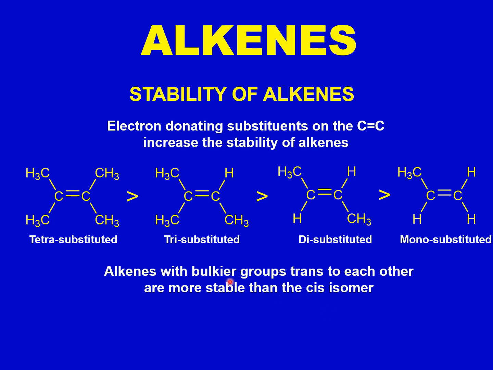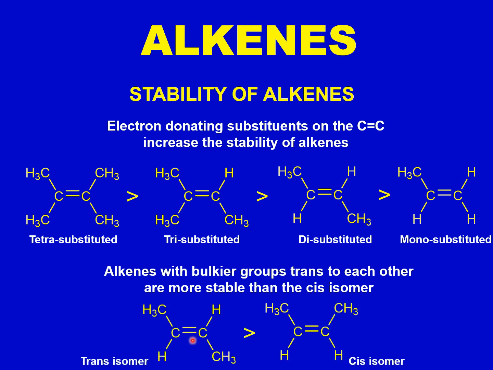Trans is a terminology that is used for groups on opposite sides of the double bond, and cis is the terminology used for groups on the same side of the carbon-carbon double bond. So if the groups are on opposite sides, the alkene will be more stable because there will be less steric hindrance between the groups.